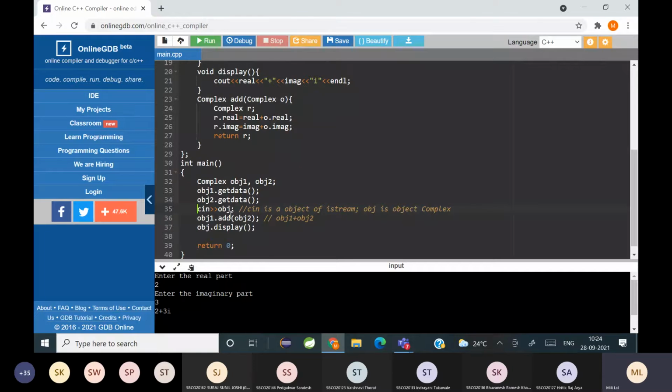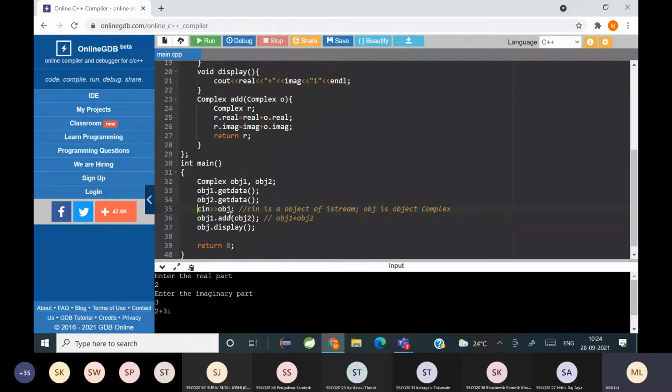But you can see in this case the left-hand or the first object is cin. cin belongs to the class istream. So cin cannot be used to call the get data function or the input operator overloading function. In that case, we have to use a global function.